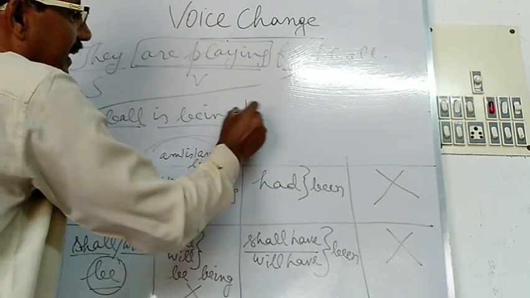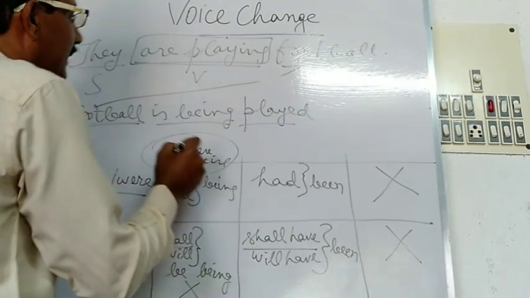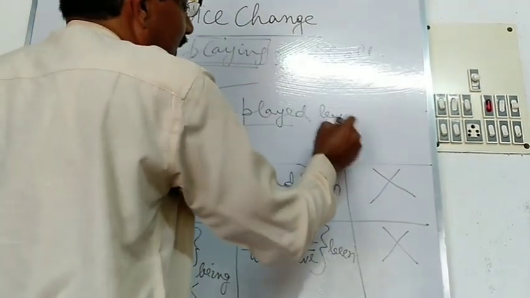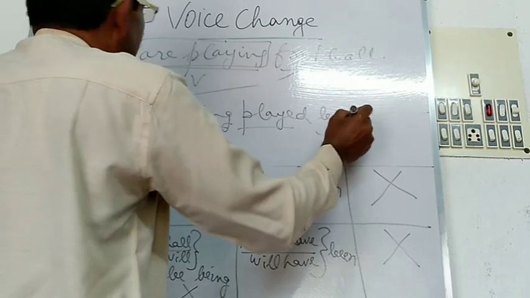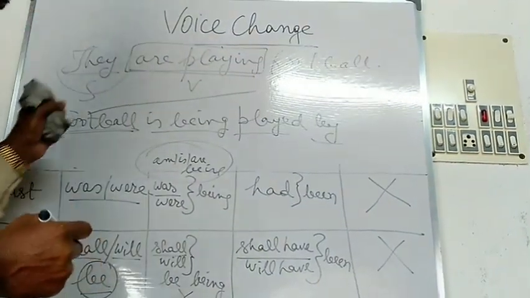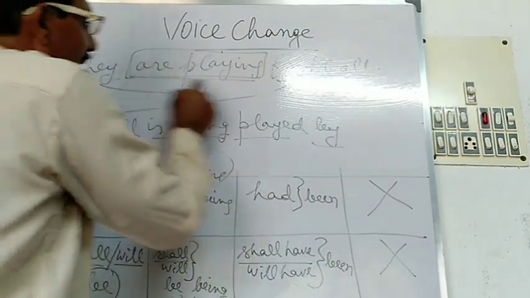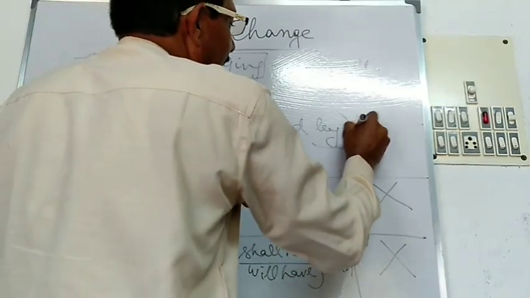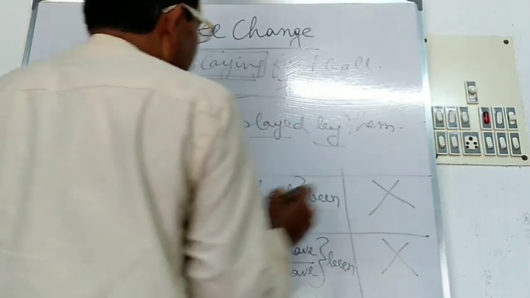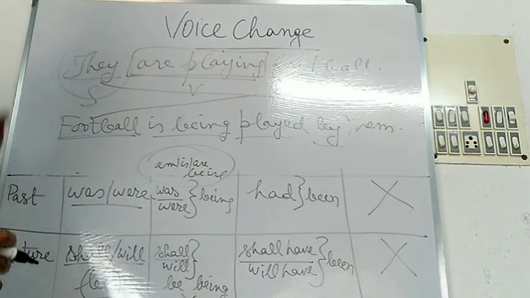So played is the V3 form. Football is being played. Next, you will have to use the preposition by. The subject they is there in the active sentence, so you will have to change it into the passive voice. They will become them. Here in this way you will have to change the active sentence into a passive sentence.